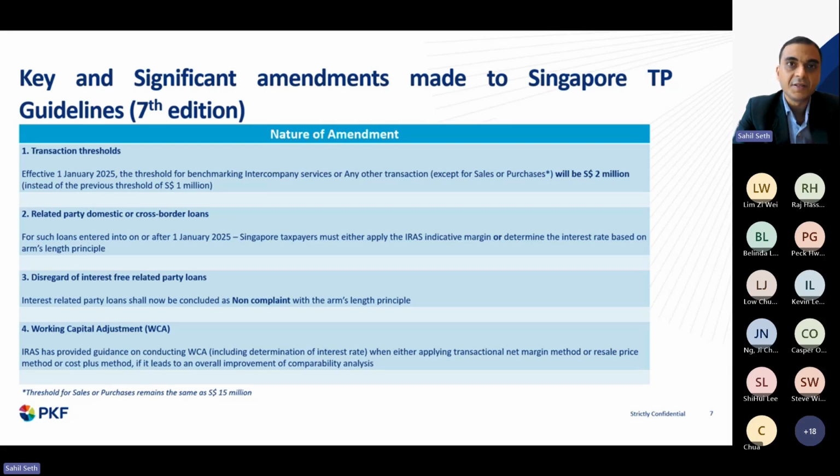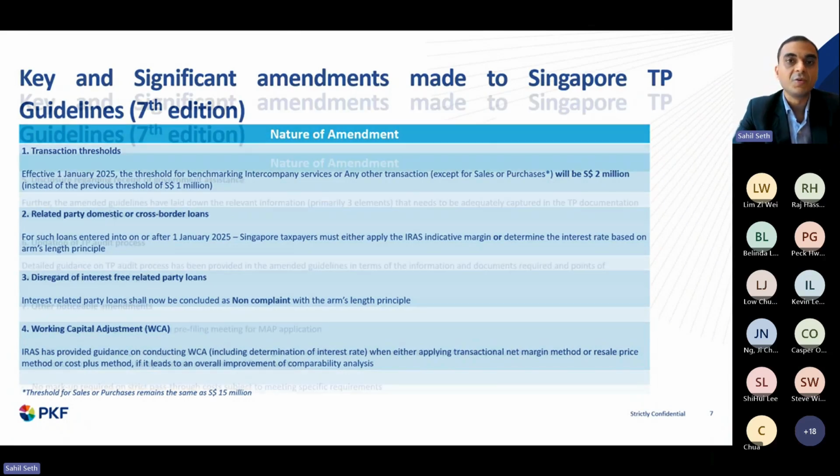So generally speaking, this is applicable for loans which are below 15 million Singapore dollars. But if the principal loan amount, not the interest, is more than 15 million Singapore dollars, then there has to be a proper interest rate benchmarking analysis, right? So this obviously depends upon the principal loan quantum, but whether it's more than 15 million or less than 15 million, the bottom line is that there has to be an interest component attached to the loan transaction. So it cannot be an interest-free loan arrangement. This is quite significant.